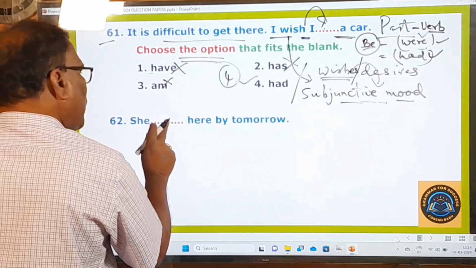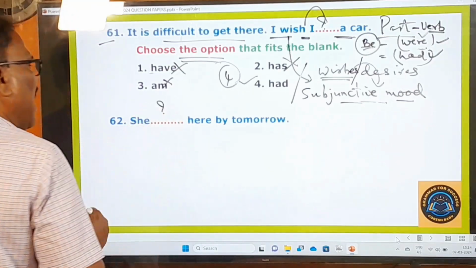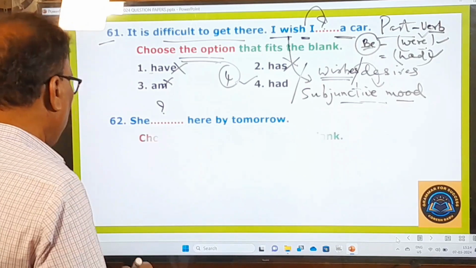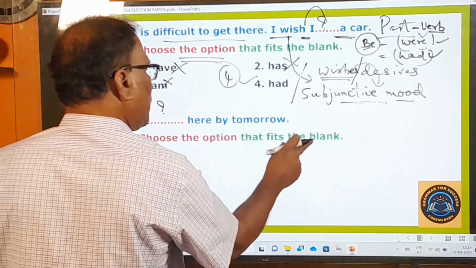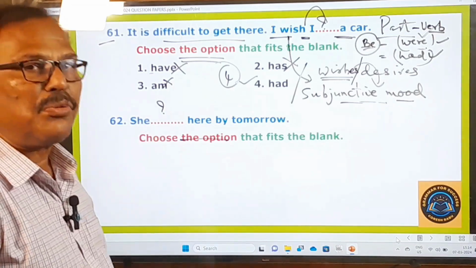62nd question: she dash here by tomorrow. In this sentence, there is a blank given, and what is the examiner asking you to do? Let us look at that. Choose the option that fits the blank. So he's asking you to fill in this blank with a suitable option.